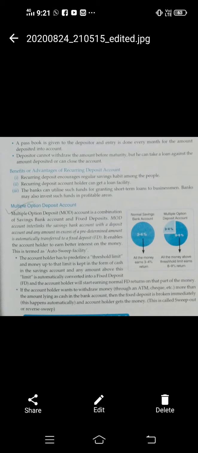So the advantage of this RD account is that recurring deposit encourages regular saving habits. The account holder can get a loan facility against the RD account, and the bank can utilize the fund for granting short-term loans to businessmen, because in an RD account you are depositing for a specified time period, say 2 years, 5 years. So the bank gets the money for a specified period of time, and the bank can use that money for granting short-term loans to borrowers.